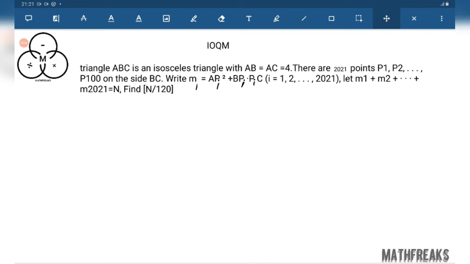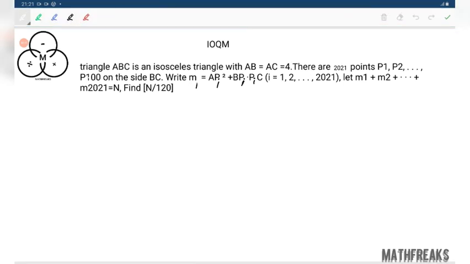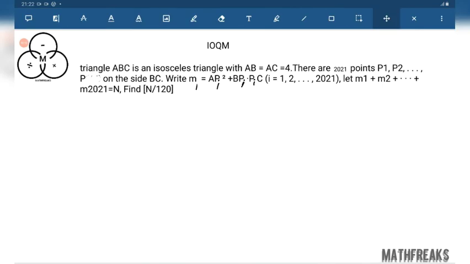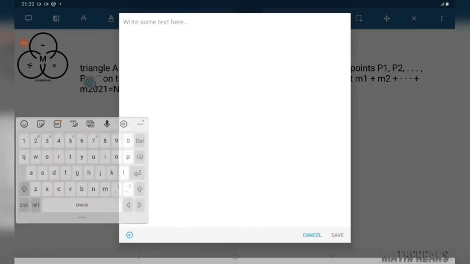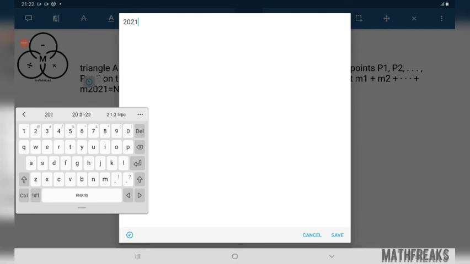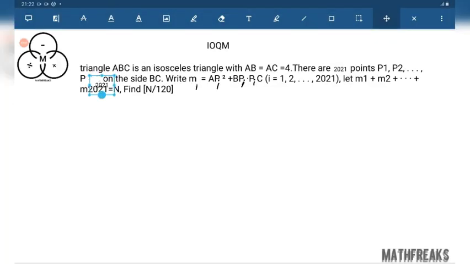Triangle ABC is an isosceles triangle with AB equals AC equals 4. There are 2021 points P1, P2, up to P2021 on the side BC.